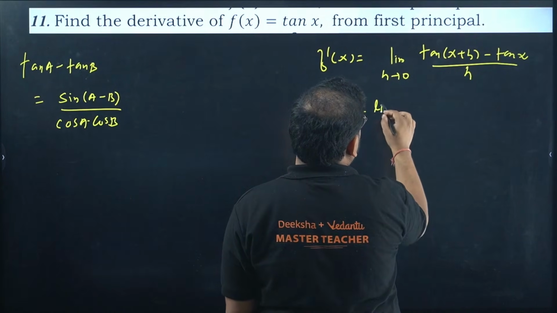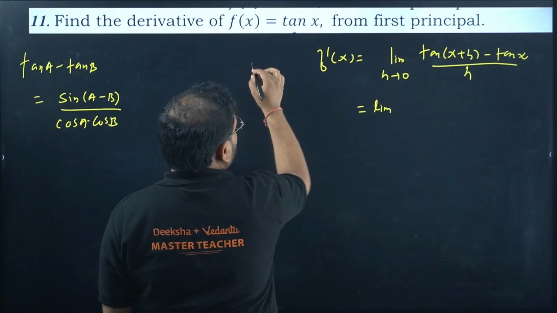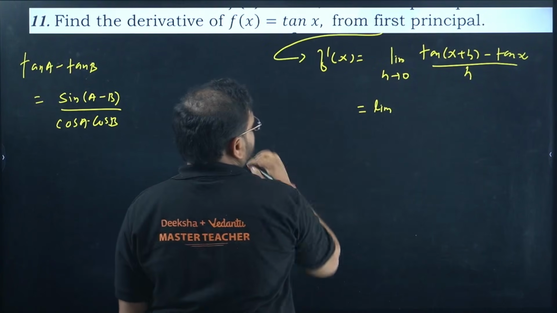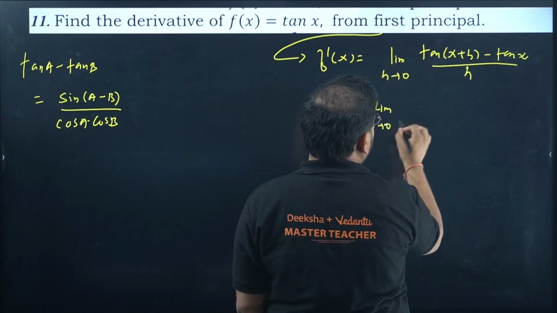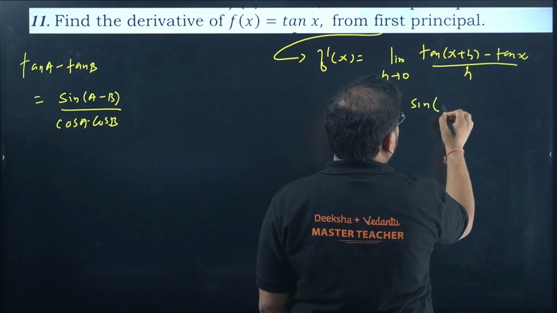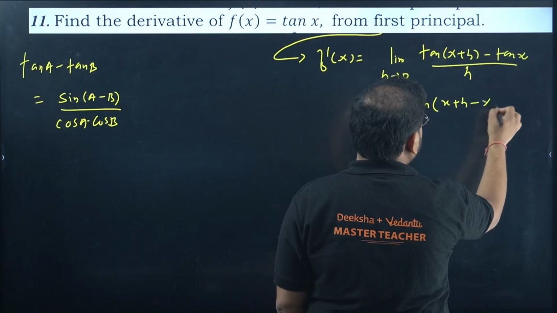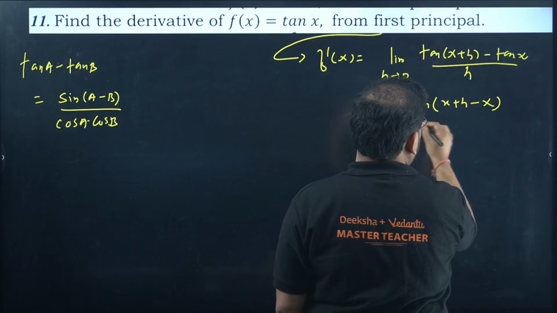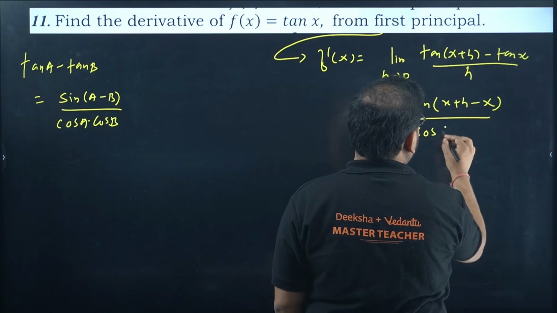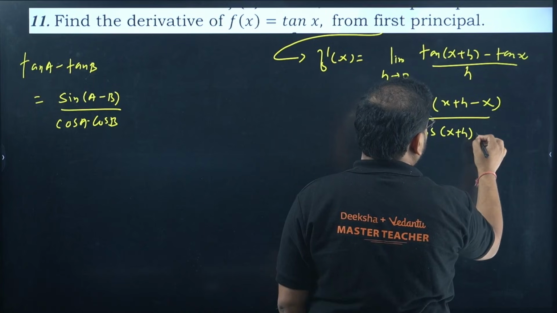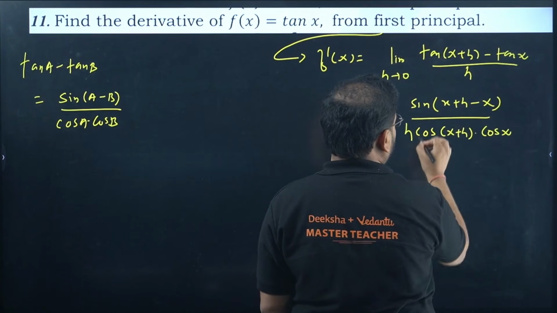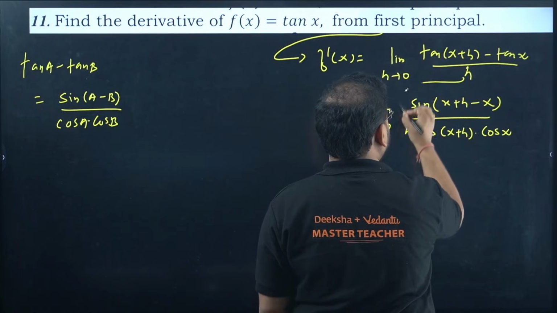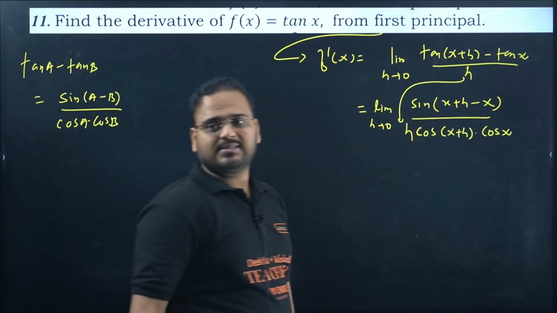So limit, this is your first principle. So limit h tends to 0, we have here sine of x plus h minus x. This is a, this is b. Cos of x plus h into cos of x, and I forgot to write h over here. This h remains as it is.